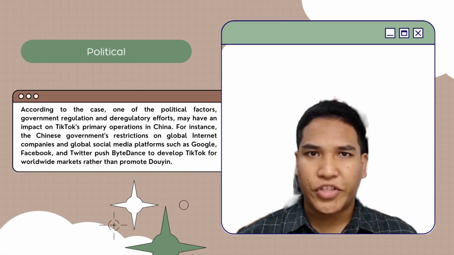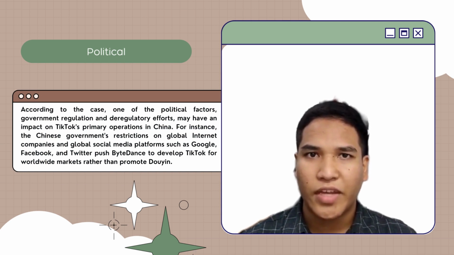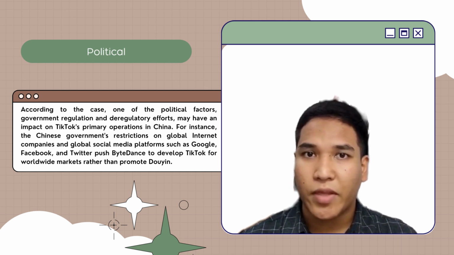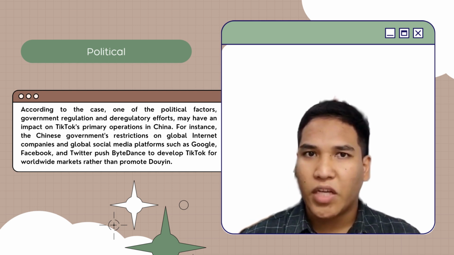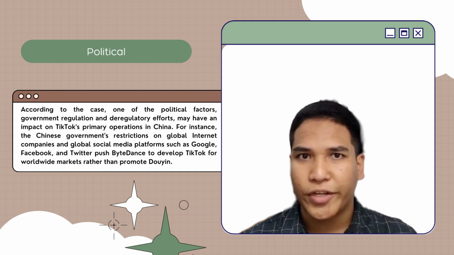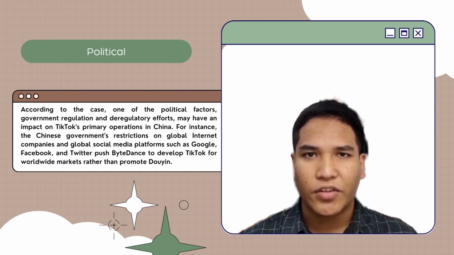First criteria is political. This criteria pertains to the manner and extent of government intervention in the economy or a specific industry. Moreover, any government influence on your business might be grouped here. This may include government policy, political stability or instability, corruption, international trade policy, tax policy, and trade restriction.